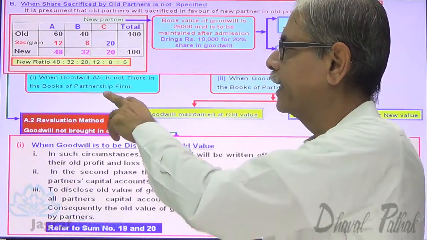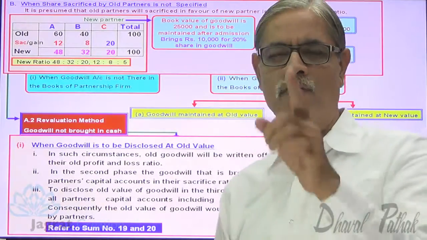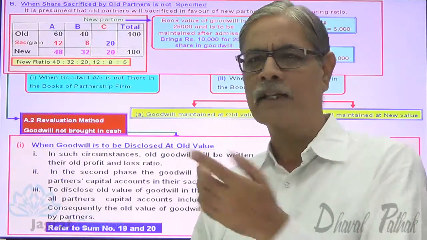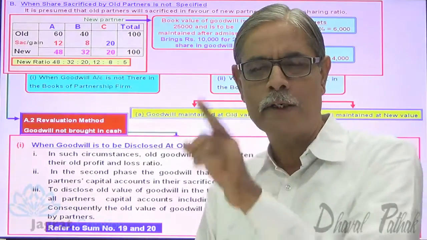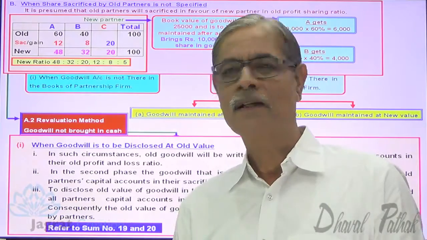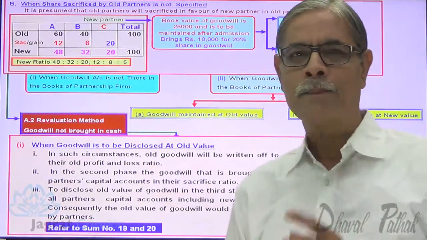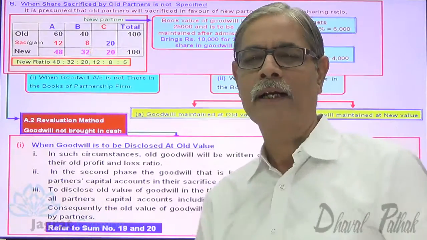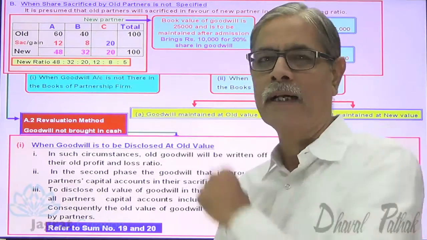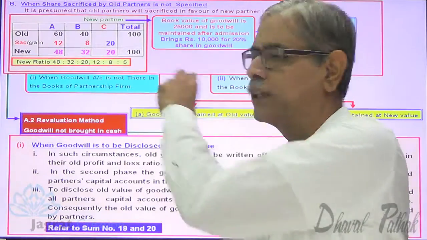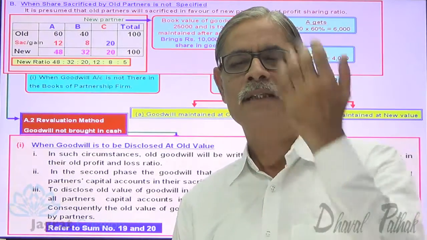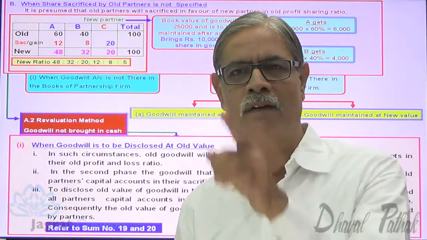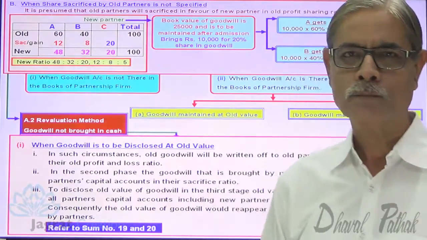What's the new profit sharing ratio? 12 is to 8 is to 5. 12 plus 8 plus 5, 25. 25,000 is to be distributed in the ratio of 12 is to 8 is to 5. So what's the third entry for the third step? Goodwill account debit 25,000, to A's capital account credit 12,000, to B's capital account credit 8,000, to C's capital account credit 5,000. This is how goodwill is raised, and that goodwill will appear in the balance sheet.